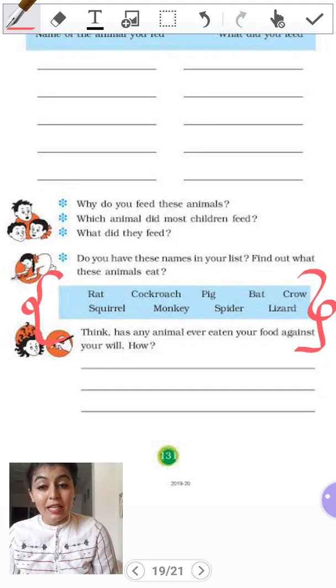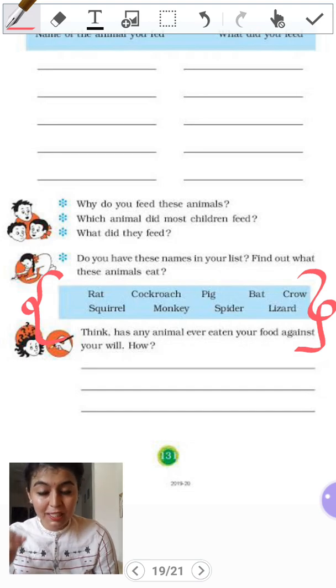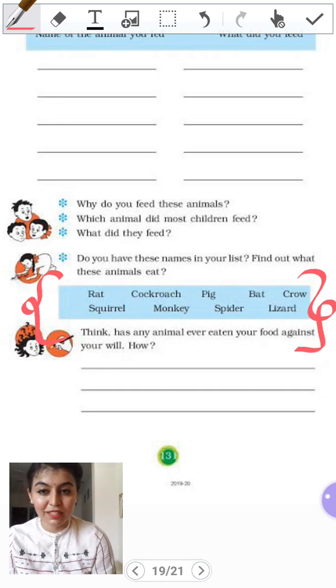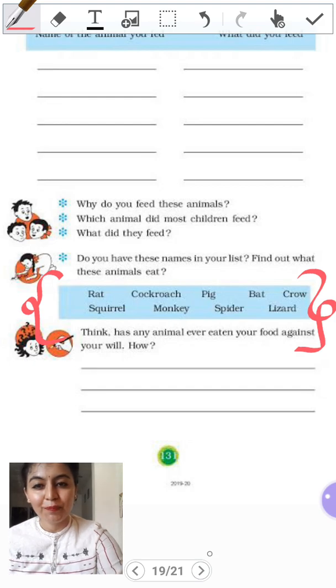Then spiders. Spiders come in various sizes. They eat smaller insects, flies, ants, bees. Then we have lizard. Their favorite food is mosquitoes. They eat mosquitoes, they eat insects, they eat flies, and also they eat other human food.